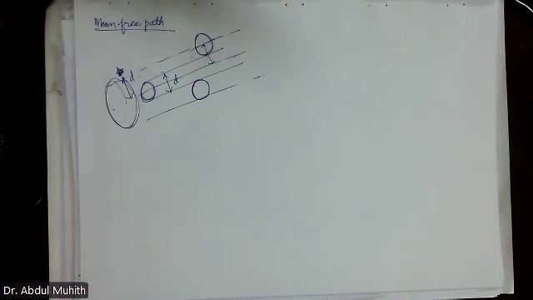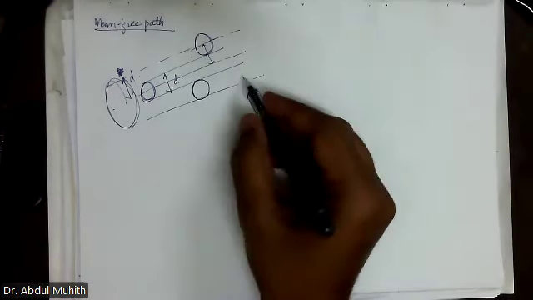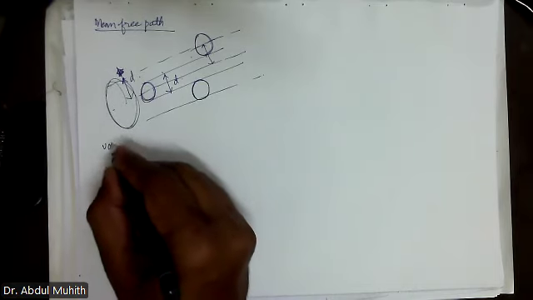Now, what is the time of collision? Time of collision is negligible. That is equal to delta T. Okay, so it sweeps. So what will happen? In time delta T, the molecule will sweep a volume. How much volume will it sweep? It's like a cylinder, is it not? What is the volume of a cylinder?